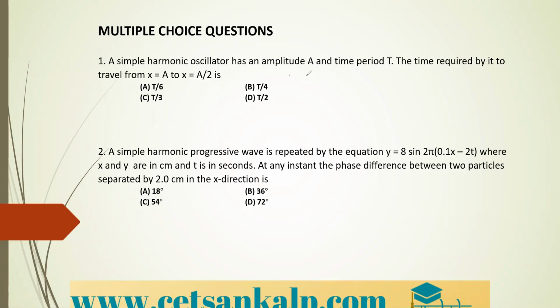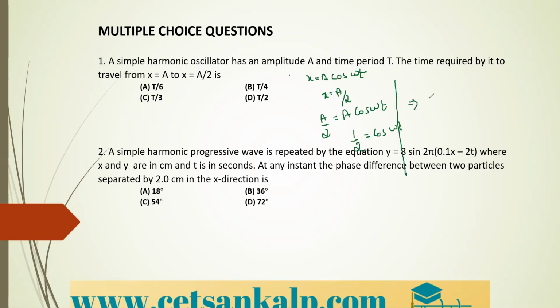That is, x is equal to A cos omega t. So this is our standard equation at the extreme position. Here what they said, when the x value is A divided by 2. So in the given equation, if I substitute x is equal to A by 2, then A by 2 is equal to A cos omega t. So A will get cancelled. So when A gets cancelled, you are left with 1 by 2 is equal to cos omega t, which implies